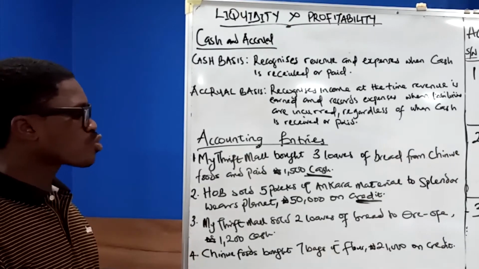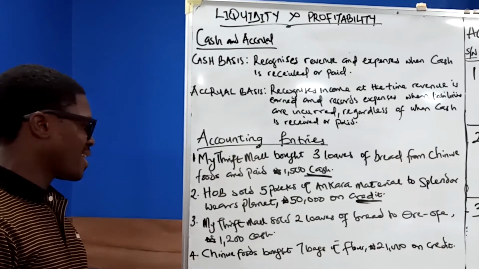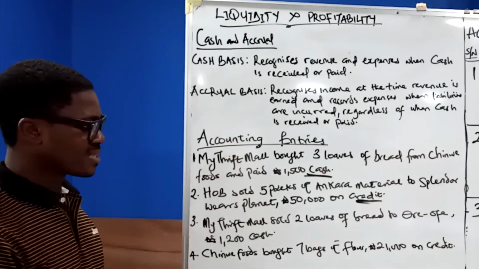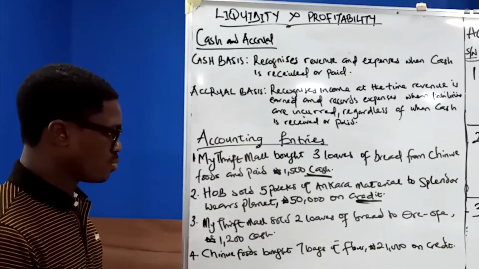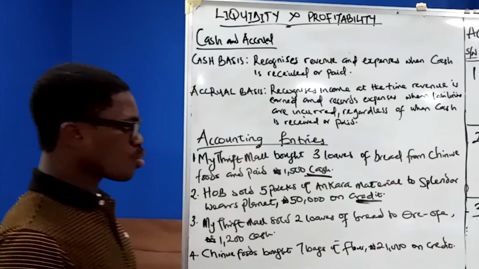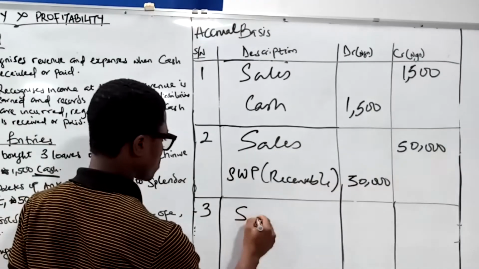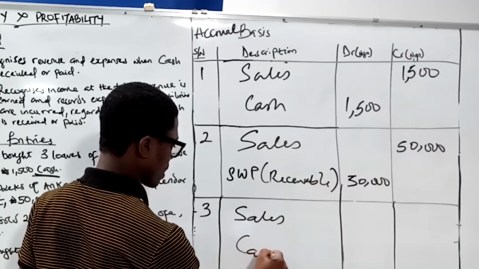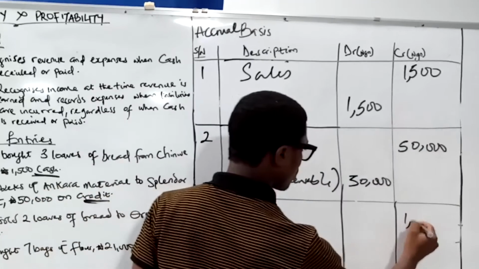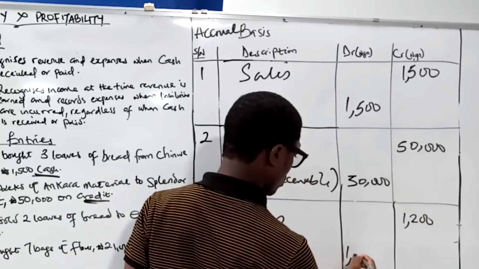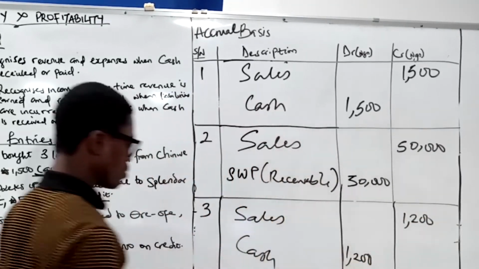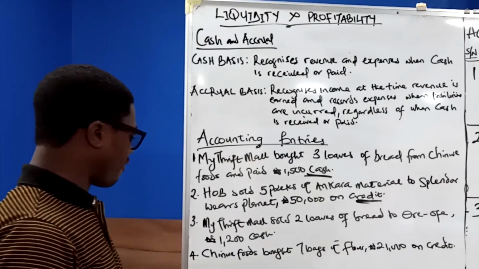My Treatment sold 2 loaves of bread to Oriofe, 1,200 naira cash. My Treatment has sales and cash also came in. So we have sales and cash for 1,200. Cash also comes in 1,200. Go to the fourth question.